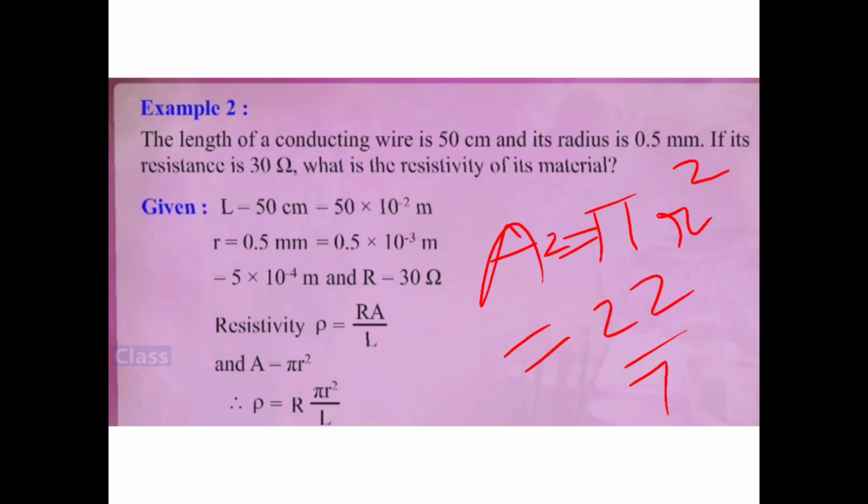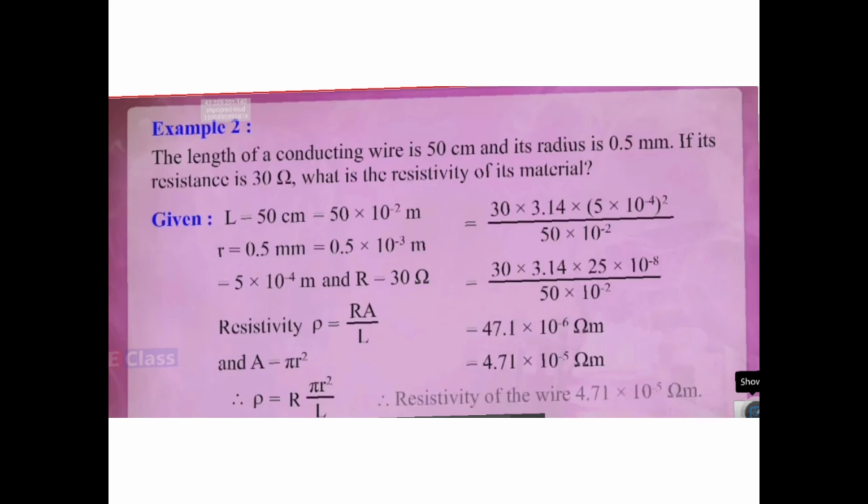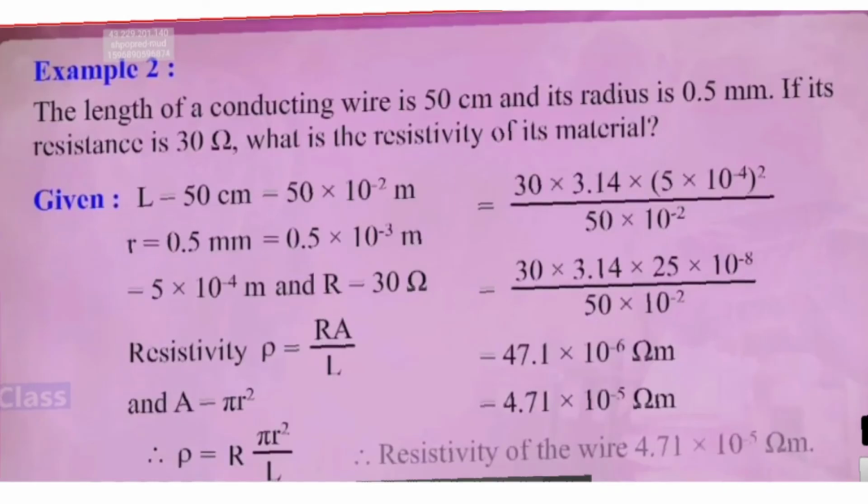So 22 upon 7, or you can just write pi also, into r square. That means pi into 10 raised to minus 4 the whole square. Right? So calculating that, we can write down together also. A is pi r square, right?